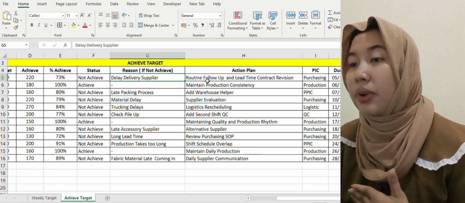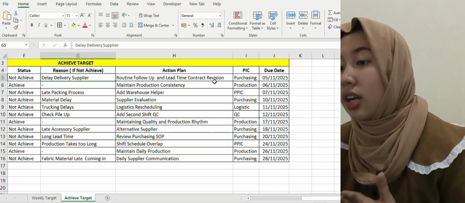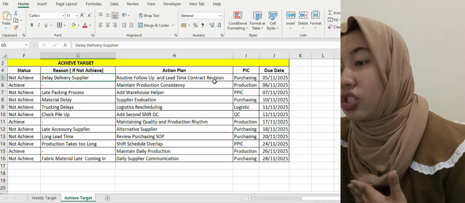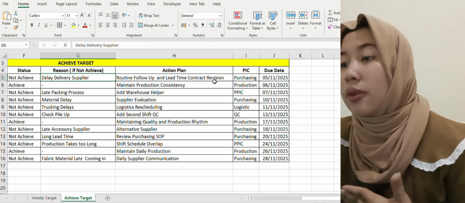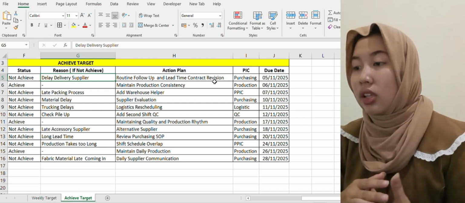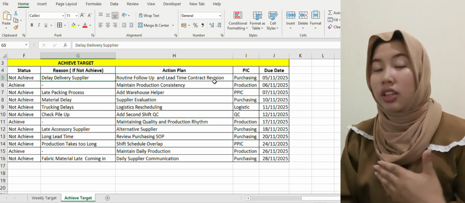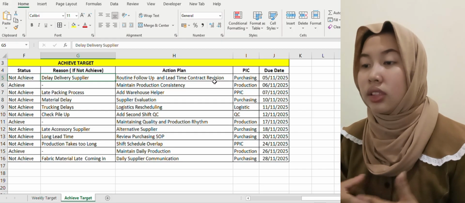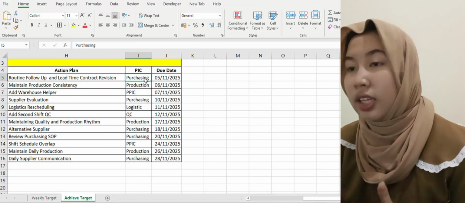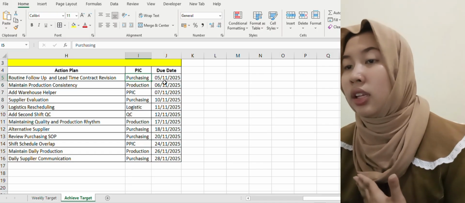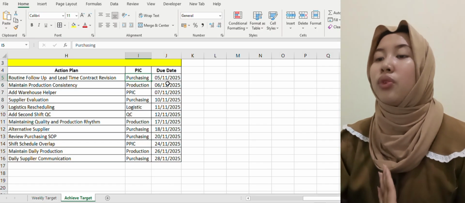The action plan is routine follow-up and lead time contract revision, to ensure the action plan is followed and revise the lead time contract with the supplier. The PIC responsible is purchasing, and the due date is November 5, 2025.